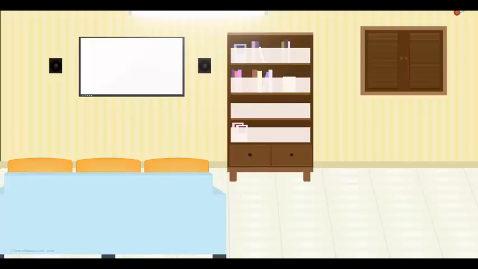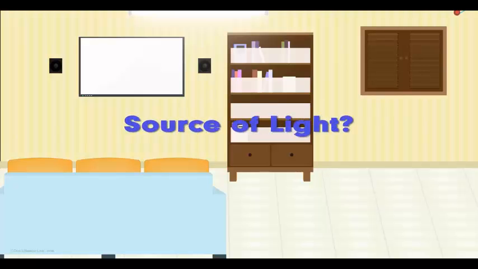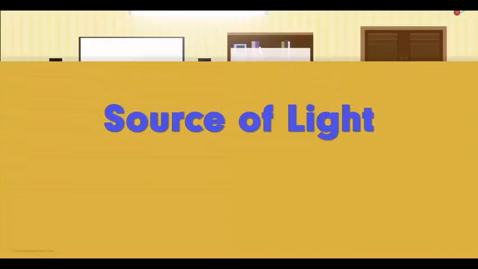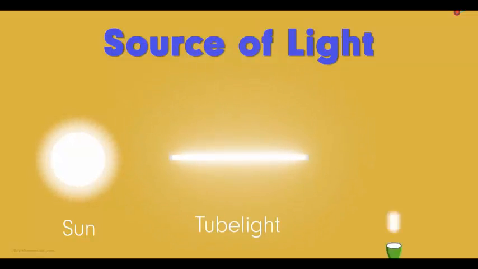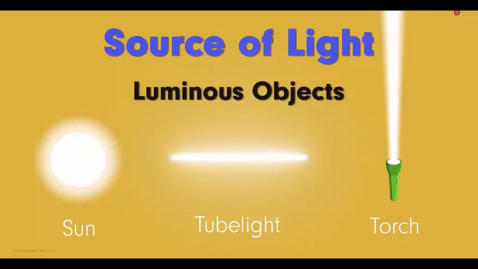The reason is that now light reaches us from these objects. Light from the source falls on the objects and travels to our eye. Light helps us see objects. Do you know what the source of light is called? Objects like the sun or the tube light or the torch are called luminous objects.